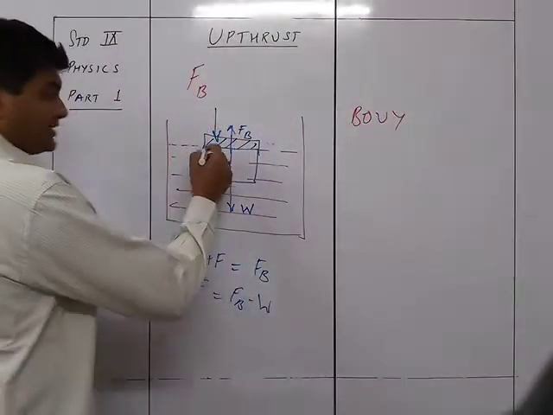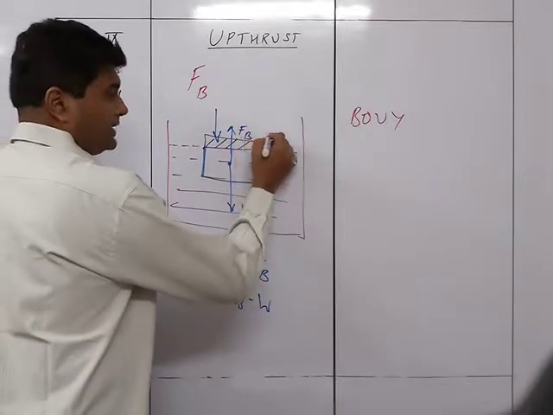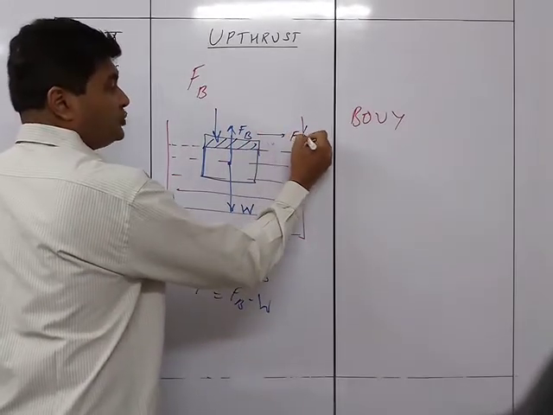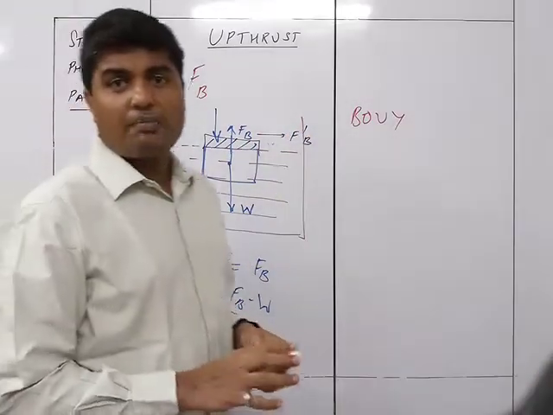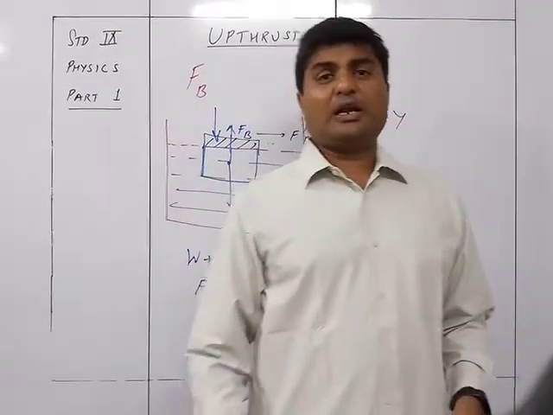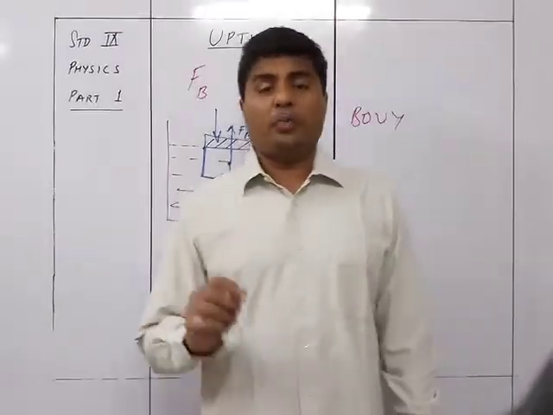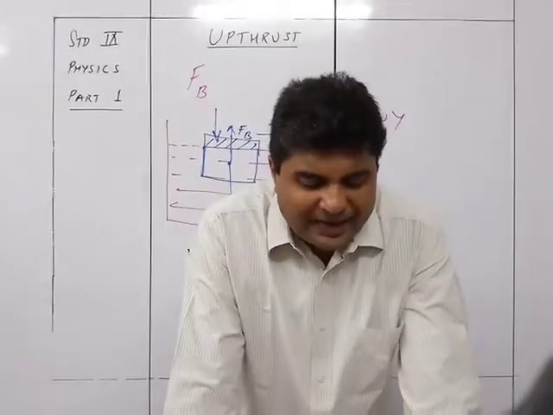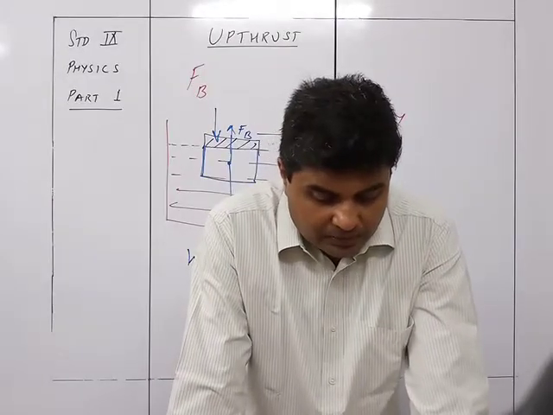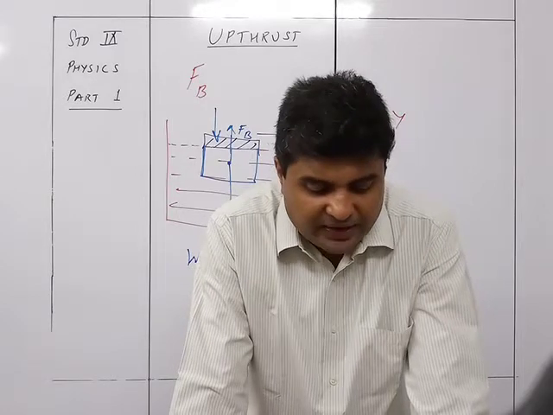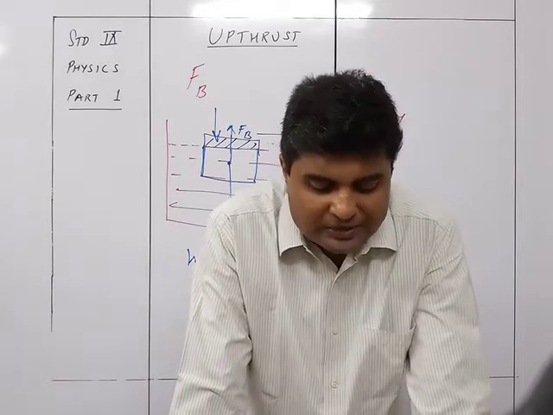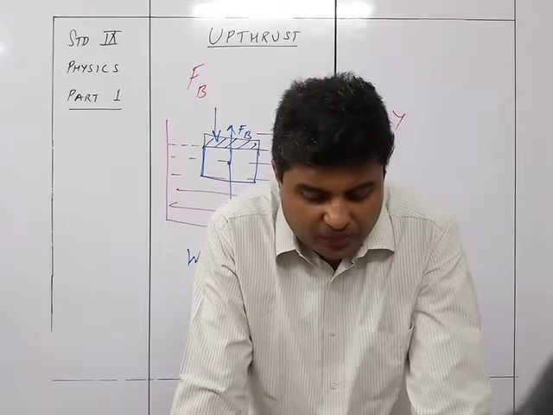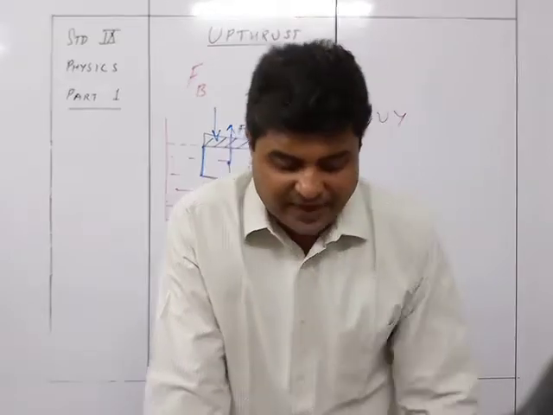So when the body is completely submerged, the upthrust will be equal to F'B, the maximum amount of thrust which can be exerted on the body by that liquid. When the body is completely immersed inside the fluid, as figure 4.1 shows, the body is held completely immersed in a fluid with two forces W and F'B acting on it.